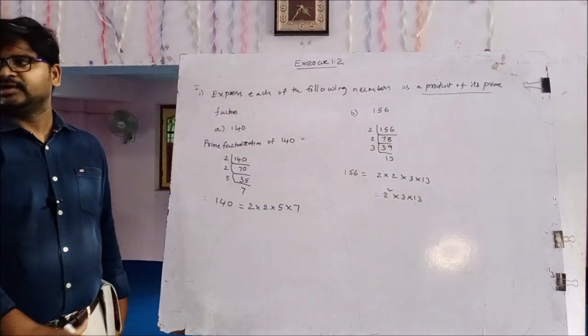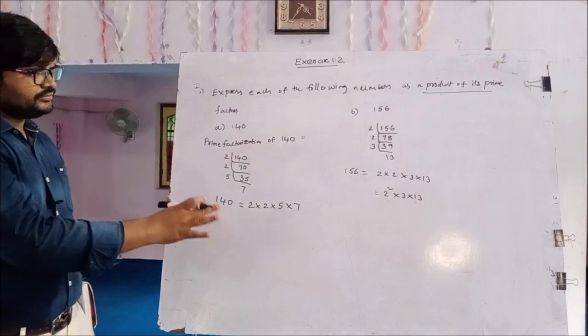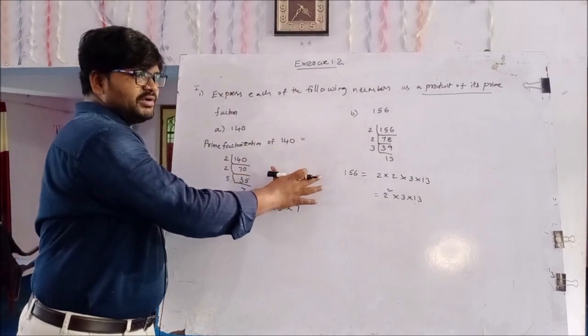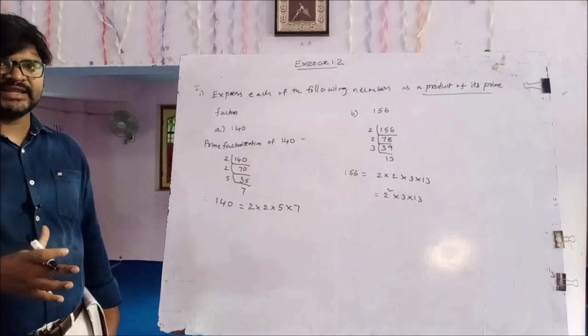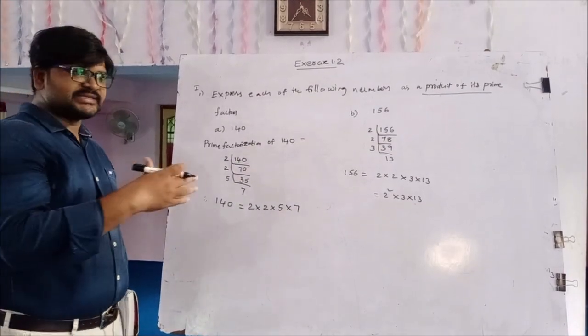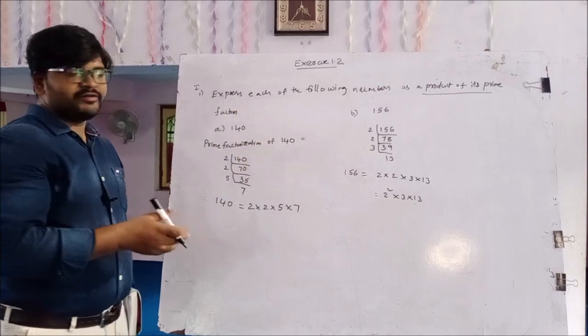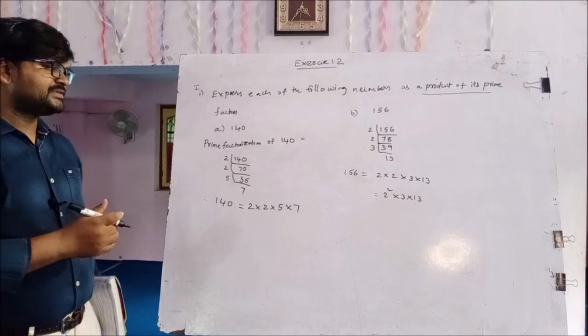Is it clear? This is the fundamental theorem of arithmetic: every composite number can be expressed as a product of primes.